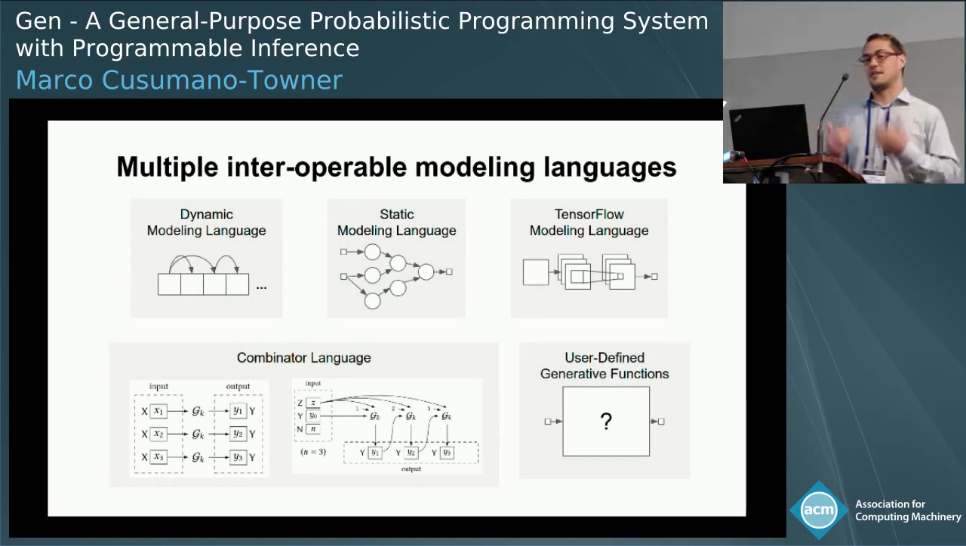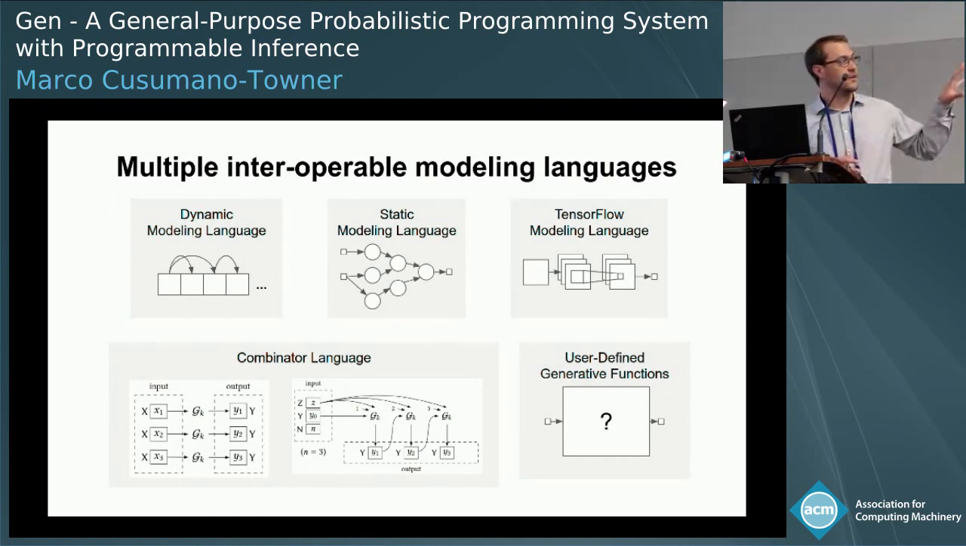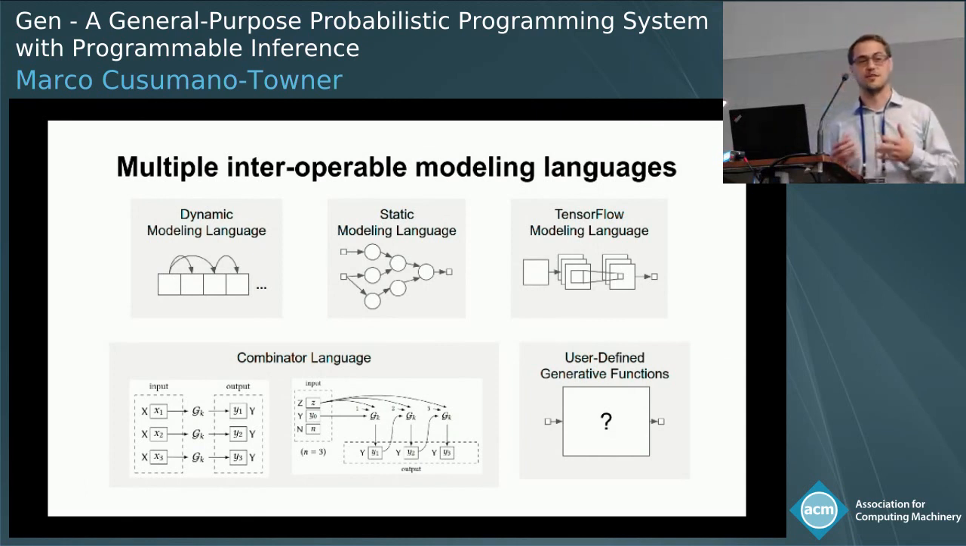And having this separation allows us to have multiple interoperable modeling languages, because it's a black box interface that's language independent. So for example, we have some languages that are more expressive and less performant, like the dynamic modeling language. We also have languages that take the other trade-off, the static modeling language, which supports incremental computation, but it's a little more restricted. Because this is an extensible system, we can also incorporate TensorFlow code by writing a little embedded TensorFlow language for pure functional TensorFlow computations.